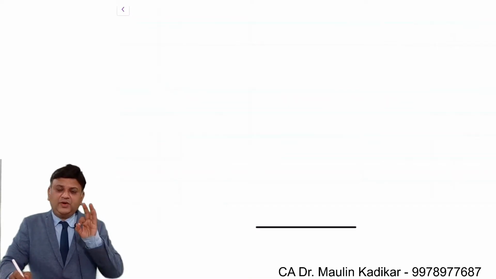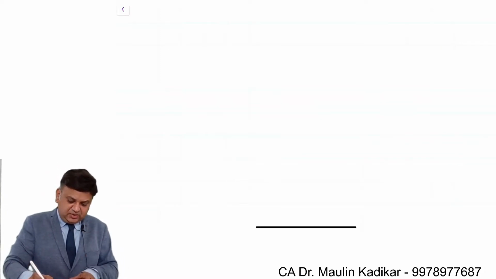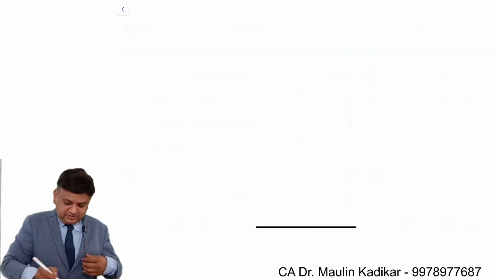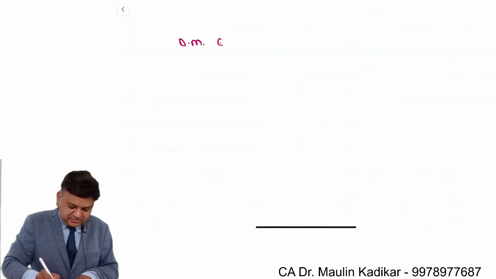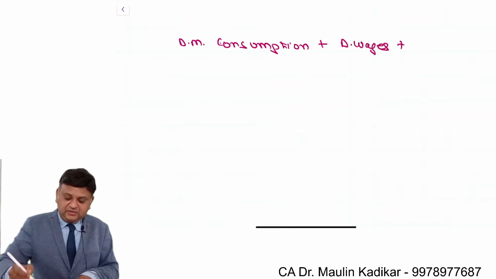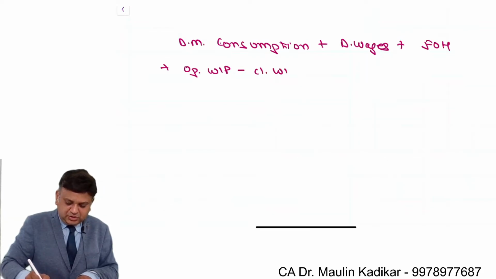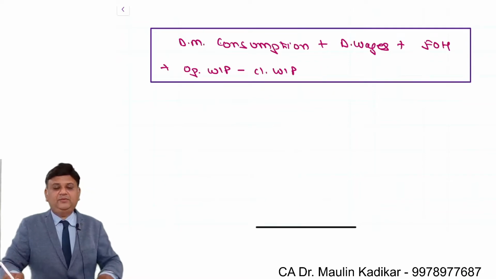Dear students, the term works cost is also considered to be the factory cost, and it is calculated technically like this. It is direct material consumption, or we can say that raw material consumption plus direct wages plus factory overhead plus opening WIP minus closing WIP. This is the way we make the computation of the works cost. This is the formula that we have.